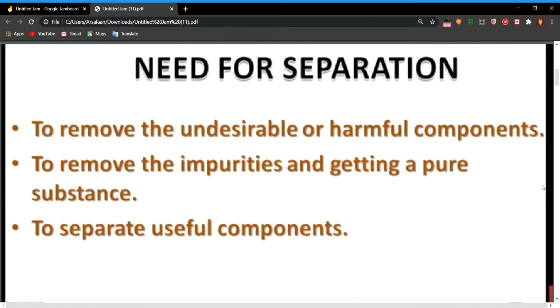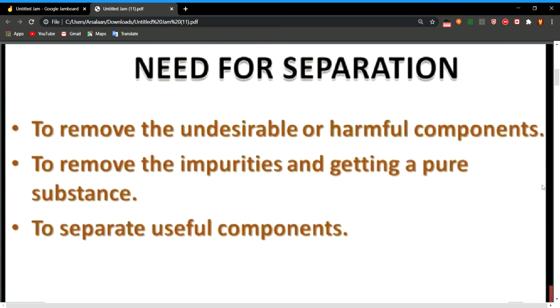Second is to remove impurities and get a pure substance. There are many impurities or undesirable substances that are not useful for us. Like the water, you must have seen water coming in your house from what is called an RO system, and you use the water from the RO. Why are ROs fixed in the home? To remove the impurities and get a pure substance.